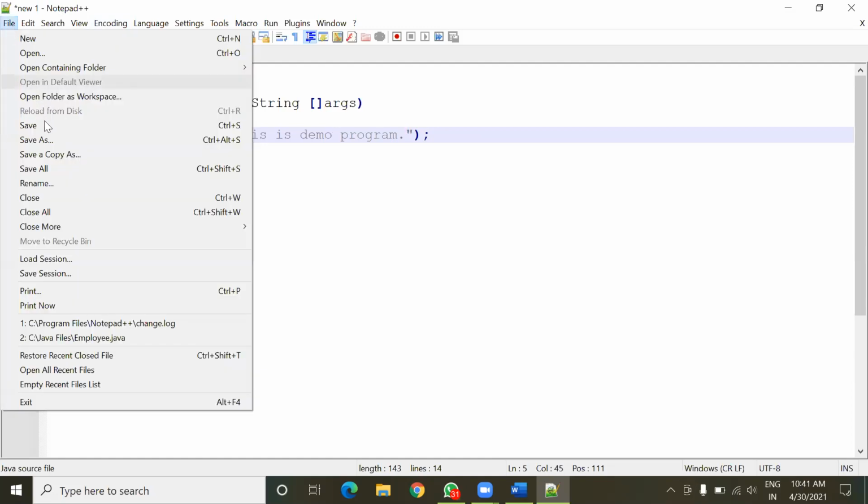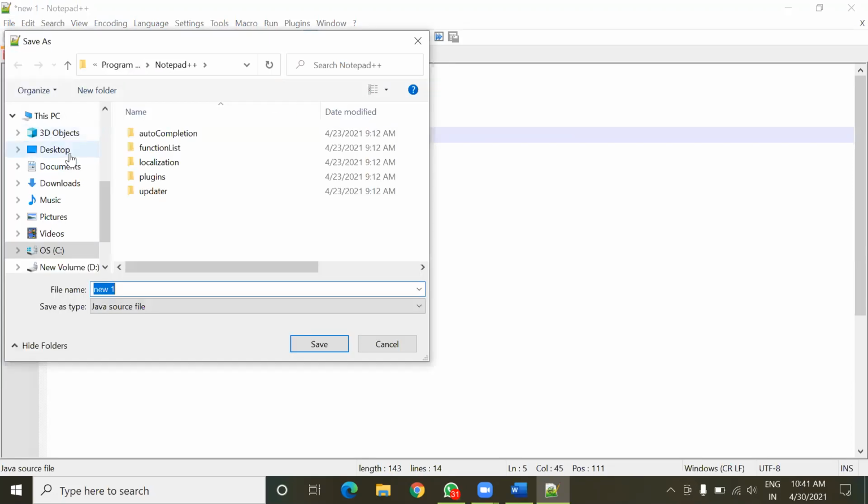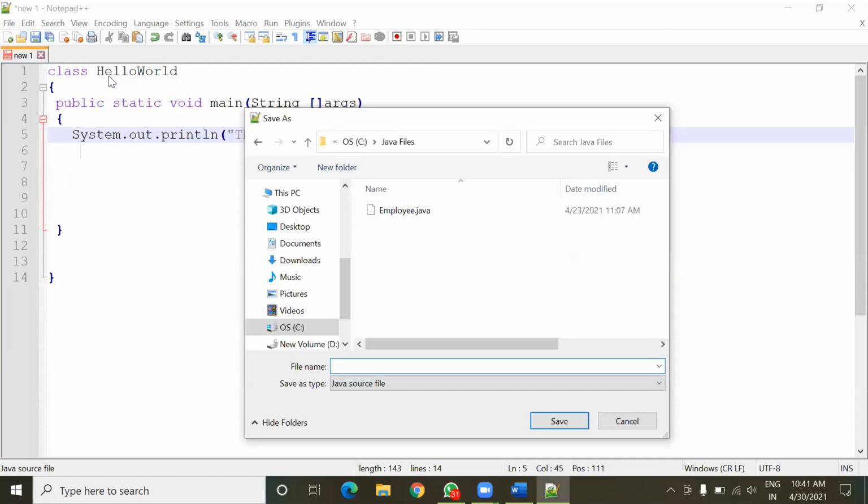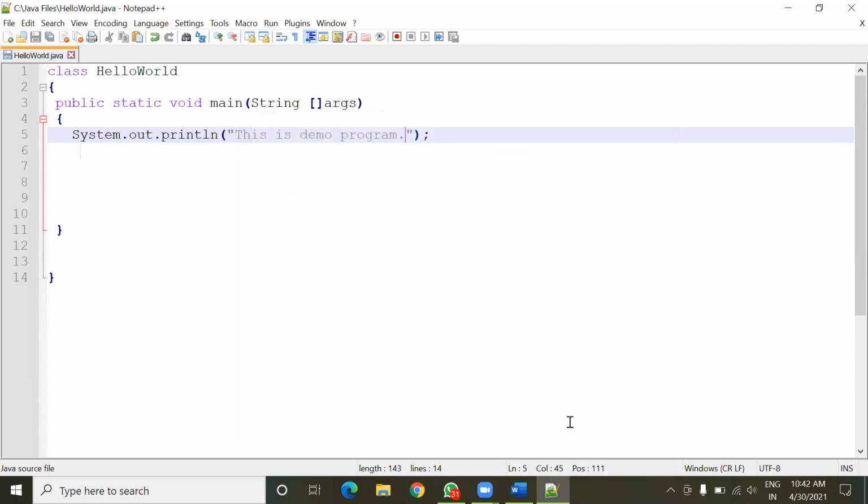Now I'm going to save it. Click Save As, and here I have a folder named Java files, so I'll save this program here. The name of the class containing the main method should also be the name of the file. So HelloWorld is the name of the program file, and I put .java as the extension. Then click on Save.